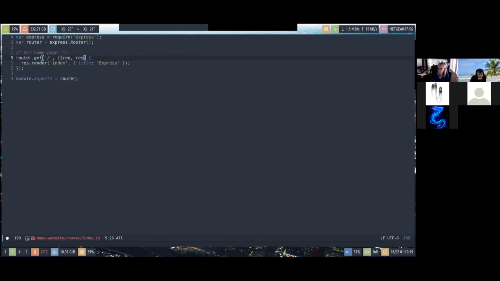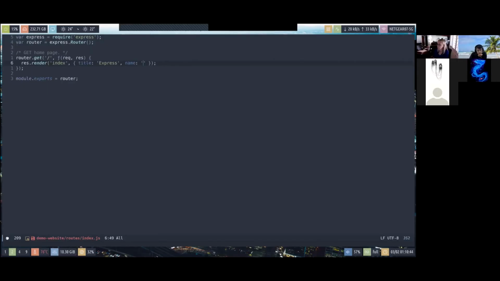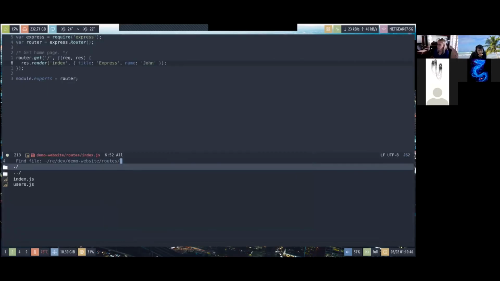We're done with the request. And what we can do is render the index view using the view engine with the title Express. You can also specify additional variables to be used within the view, like name equals John or something.